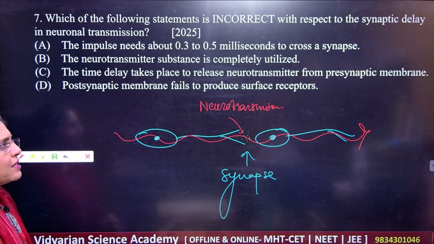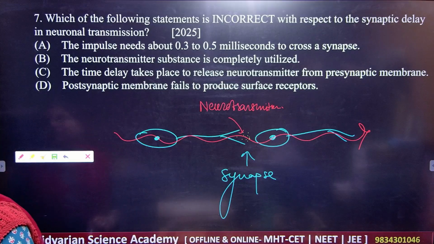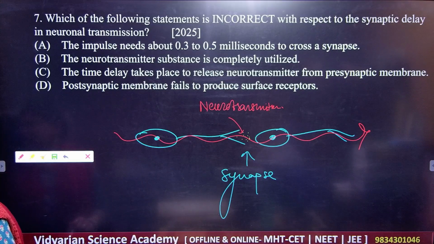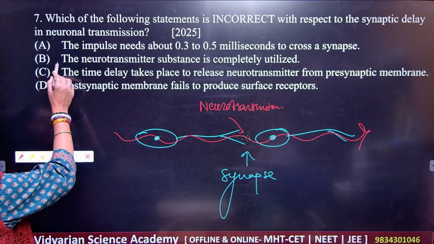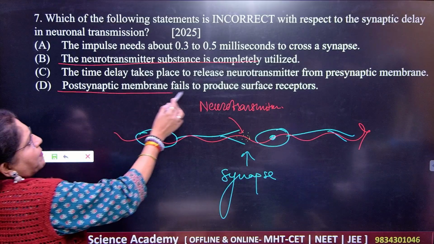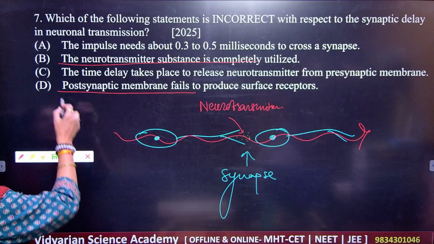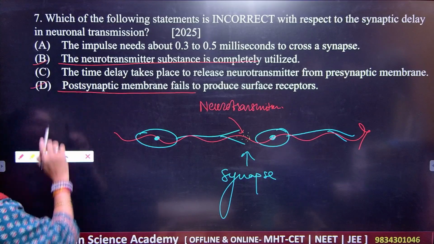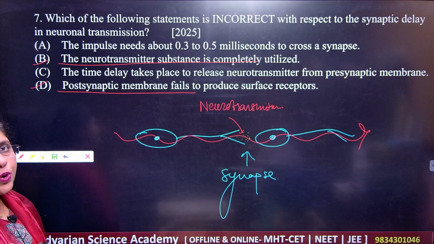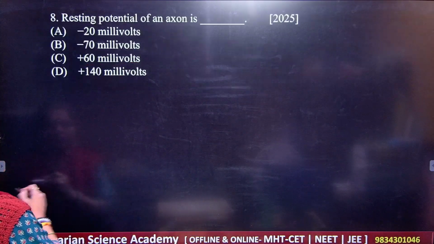Presynaptic membrane fails to produce the surface receptors. So they are asking which is incorrect. We have the incorrect statements: the neurotransmitter is completely utilized, and the postsynaptic membrane fails to produce the surface receptors. Okay, so I think B and D, these two are the similar and very correct options for this. Note down the change here. So B and D is the correct option here. Next.